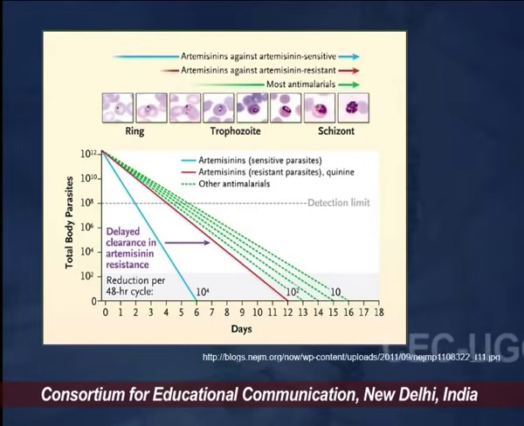So this is an image showing how the different forms of artemisinin that are there in the market are being used, and how effective they are. So we can see most of the artemisinin combination therapies are very effective, they are very potent. The clearance rate of these parasites is very high with the use of the artemisinin combination therapy, because they are affecting the vital pathways or processes within these red blood cell infected, erythrocyte infected parasites.